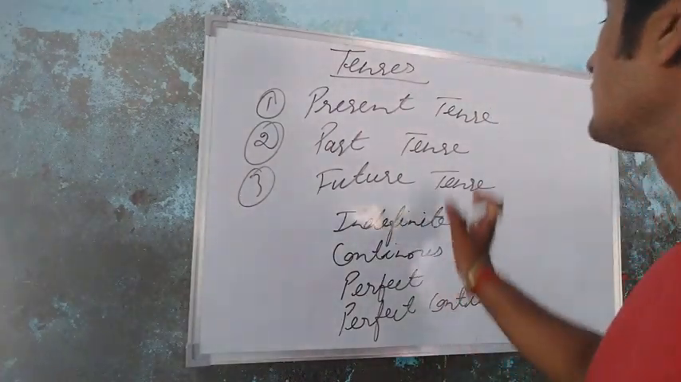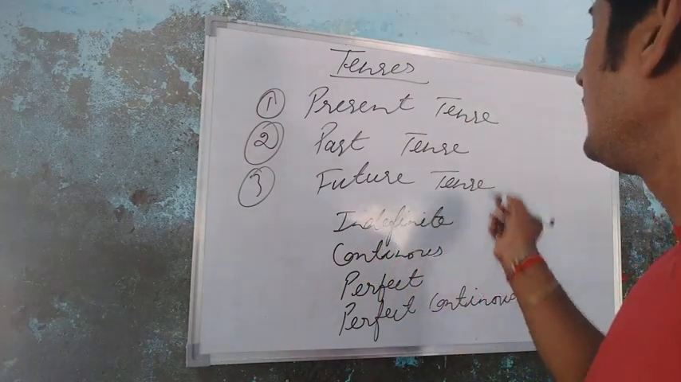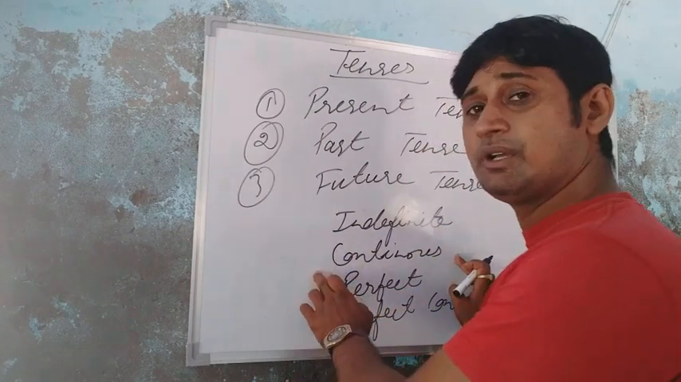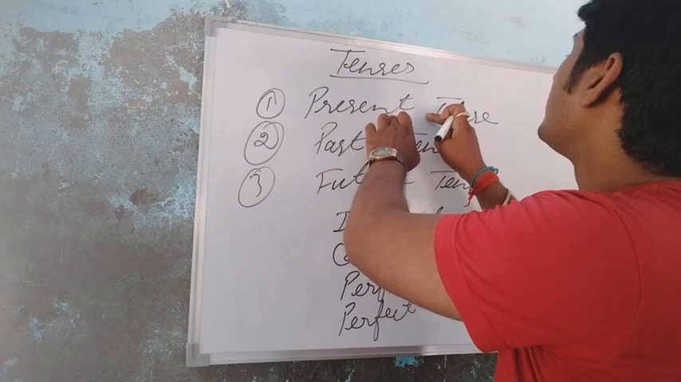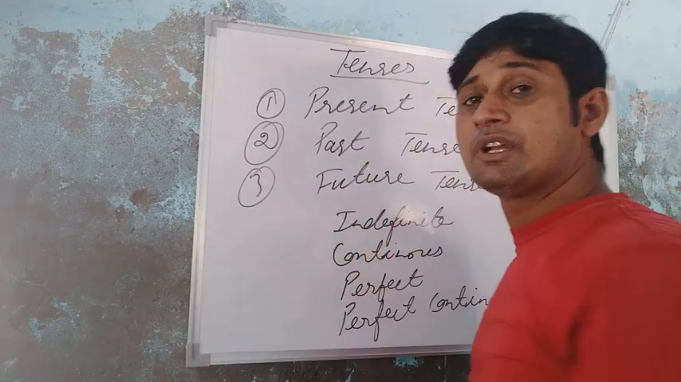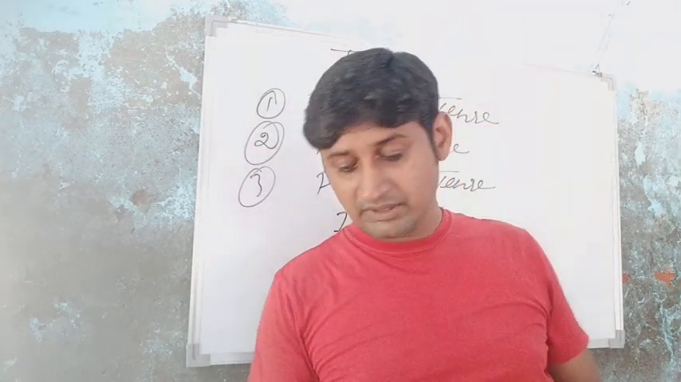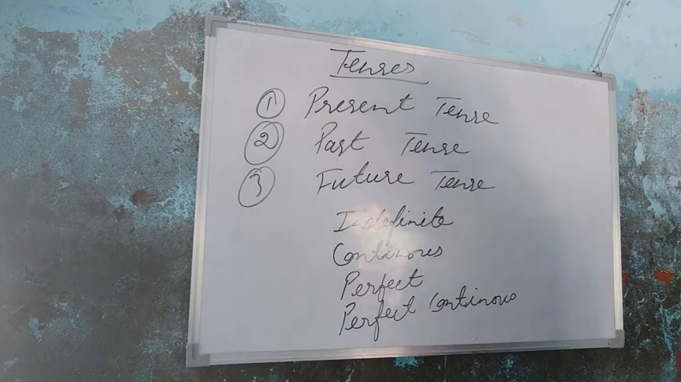Okay, students. So you have the 12 tenses. What you have to do? Only you have to add indefinite, continuous, perfect, and perfect continuous in the mid of the present tense, past tense, and future tense. It will become the 12 tenses. Okay, students. So next step I am going to tell you.